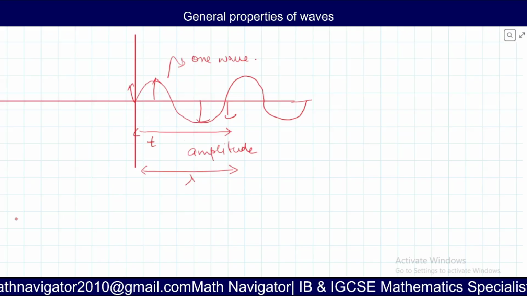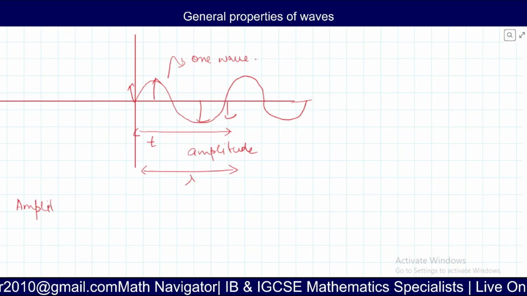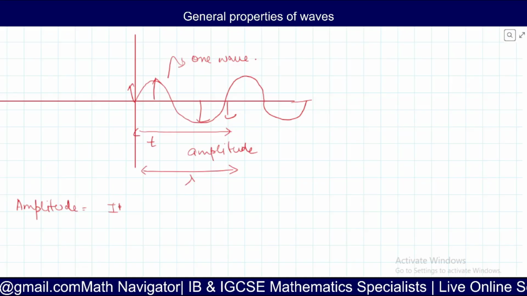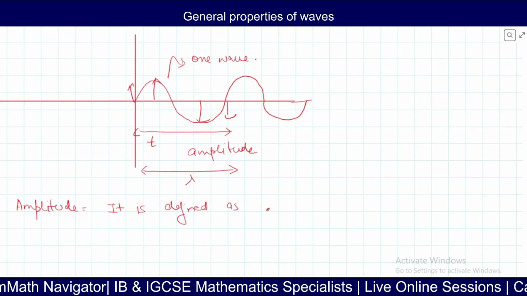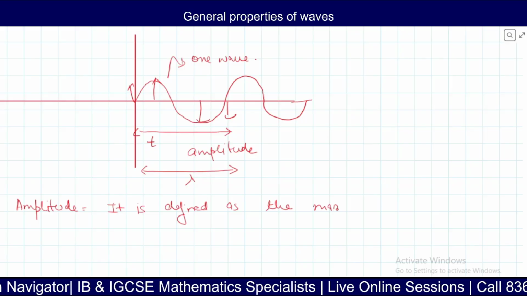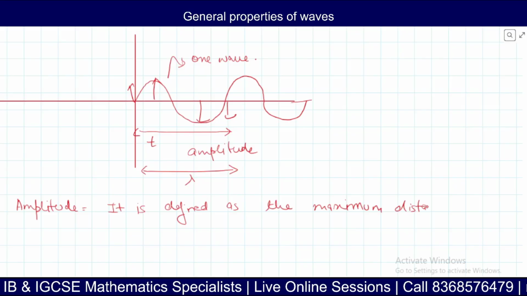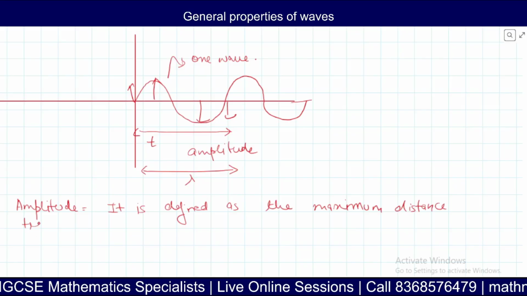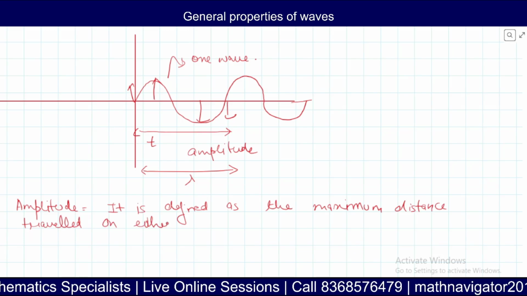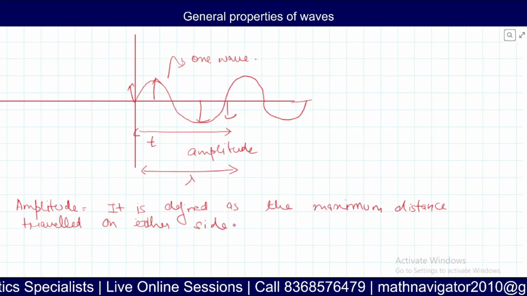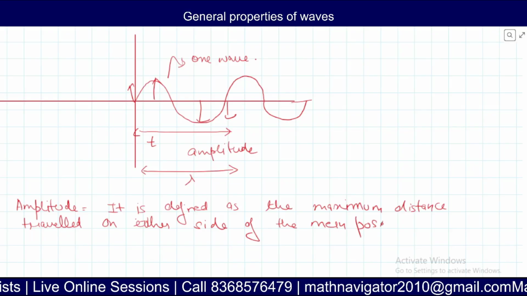First, we talk about amplitude. It is defined as the maximum distance traveled on either side of the mean position. Got it?